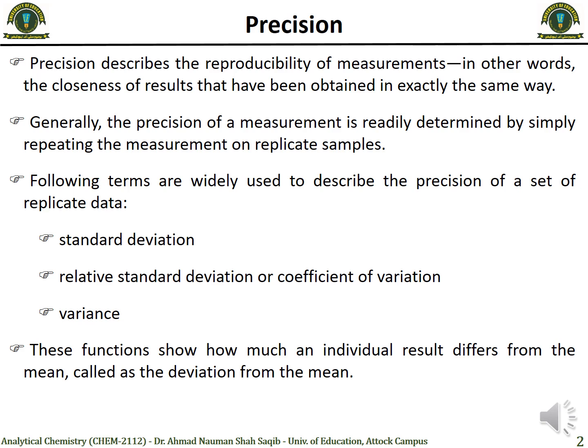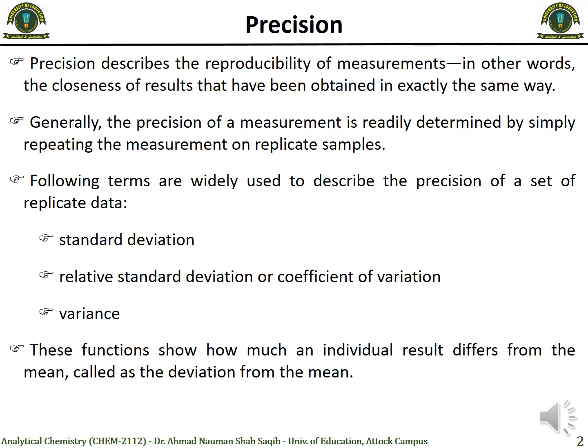So if you get similar results, it means that your experiment is precise, it is reproducible, so no matter how many times you perform that experiment you will get the same data. It means your results are really reliable.